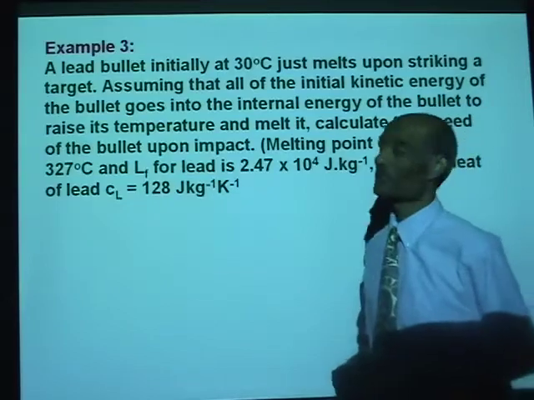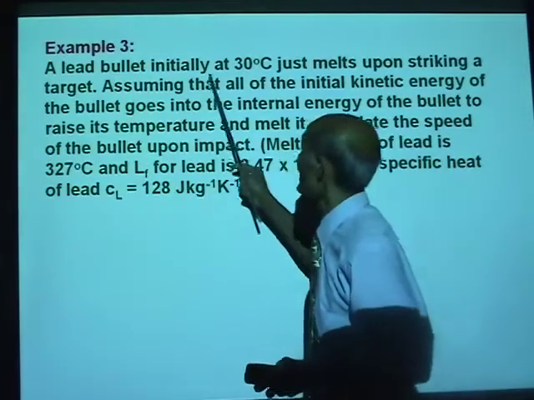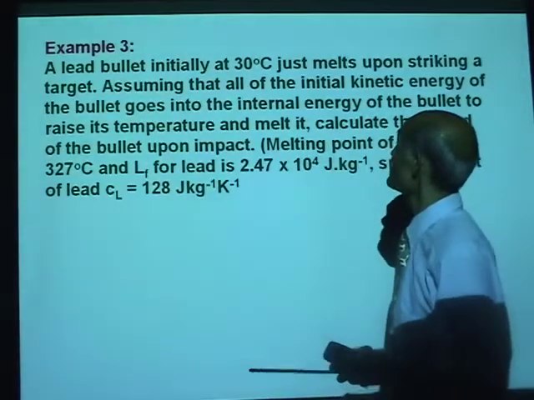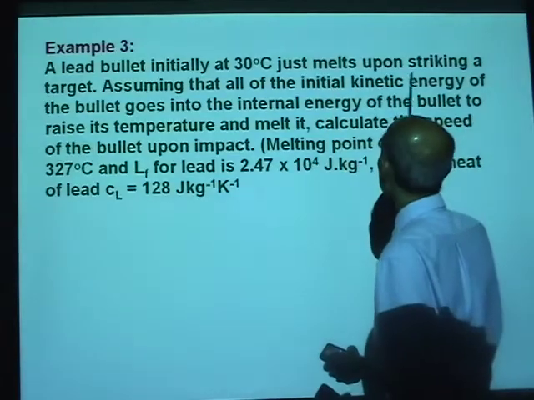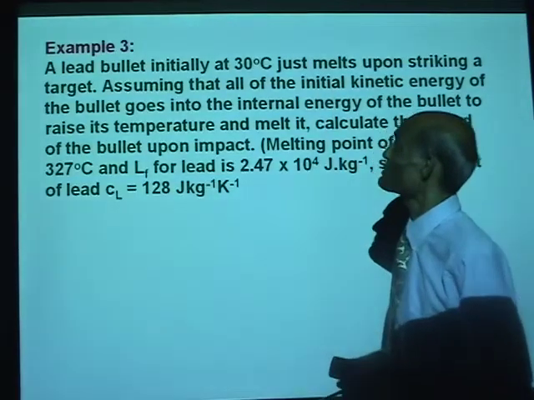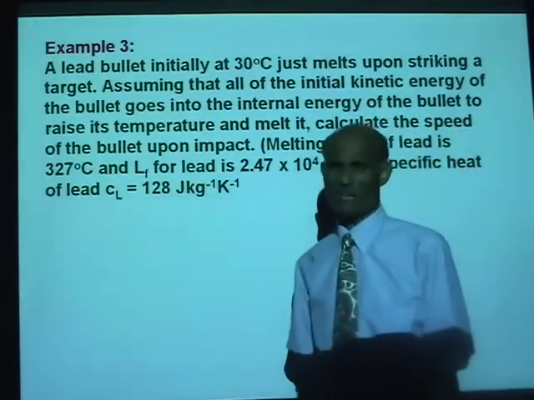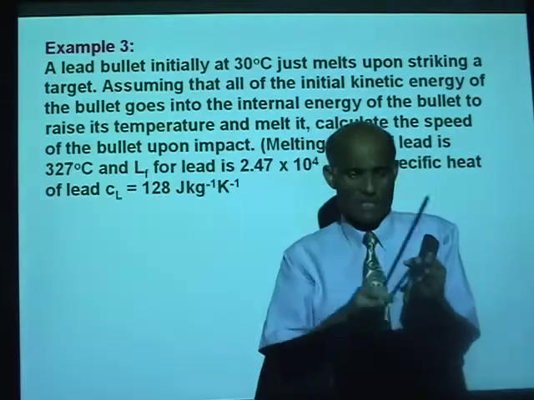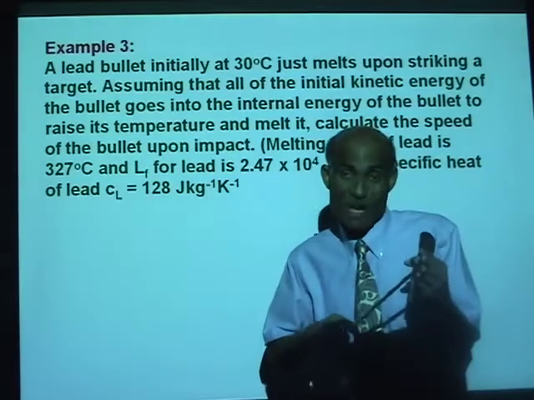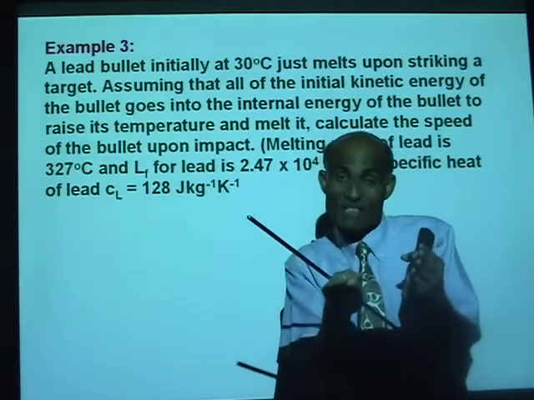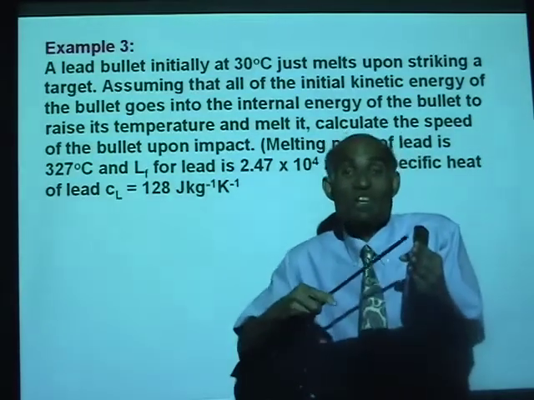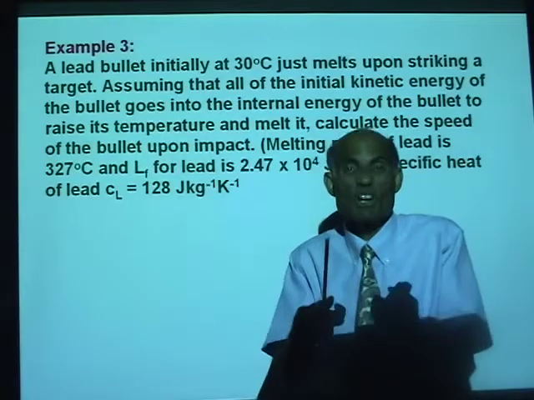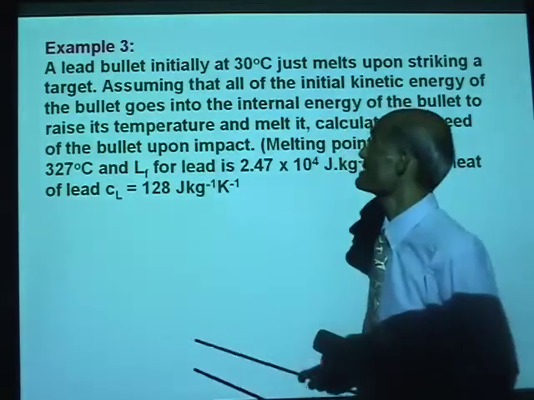Another problem. A lead bullet, initially at 30 degrees Celsius, just melts upon striking a target. Can you imagine that? Because it is traveling so fast, it is brought to rest. That means all the kinetic energy becomes internal energy, and that internal energy is just sufficient to melt it.